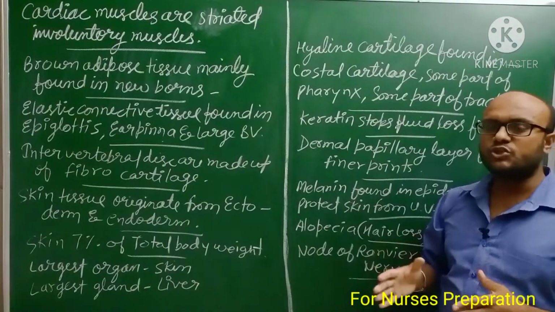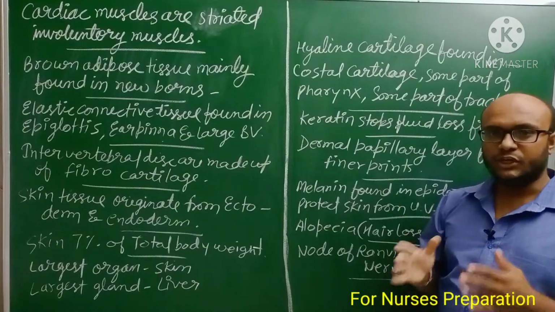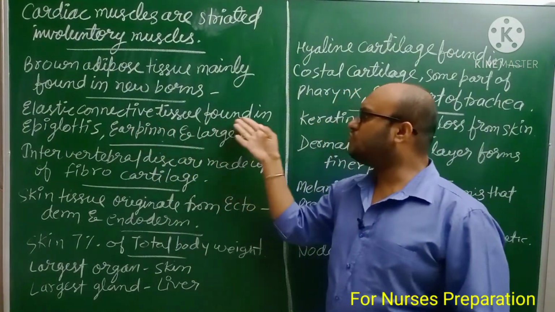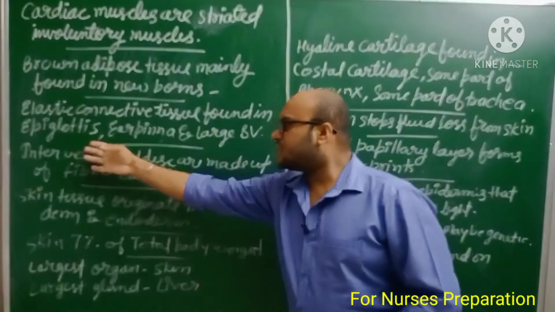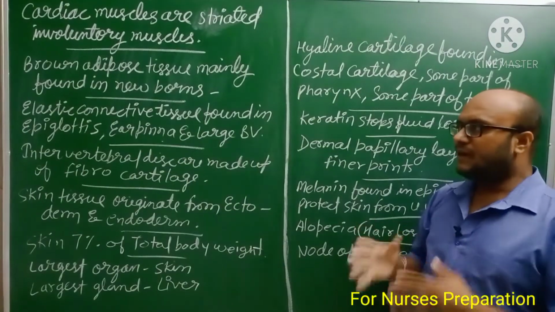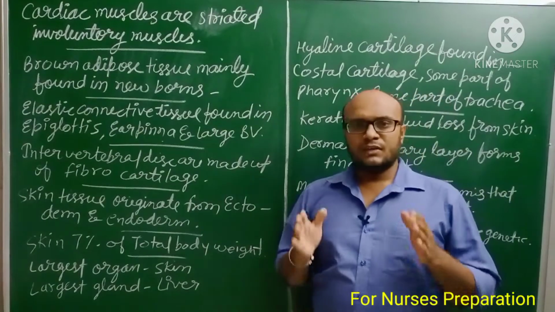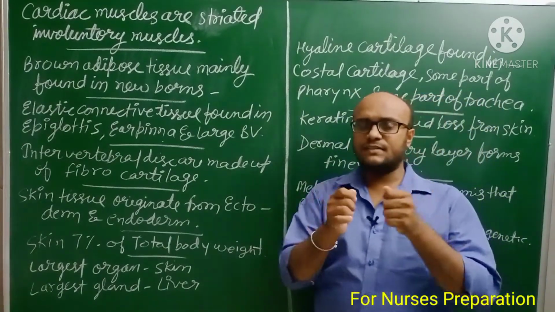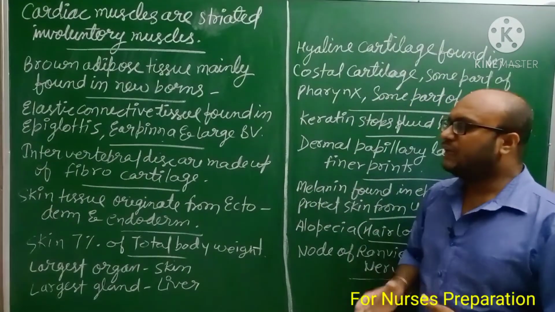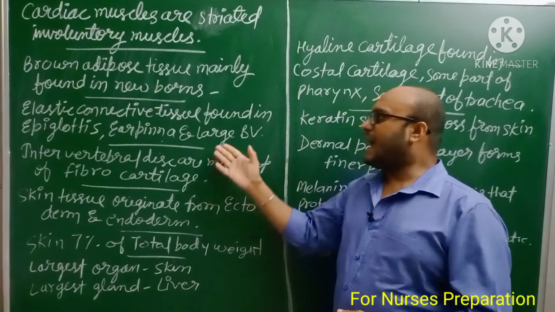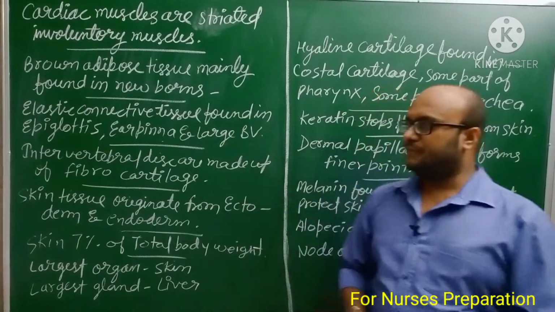Brown adipose tissue is mainly found in newborn babies. Elastic connective tissue, the type of connective tissue which has the property of elasticity, is found in epiglottis, ear pinna and large blood vessels.